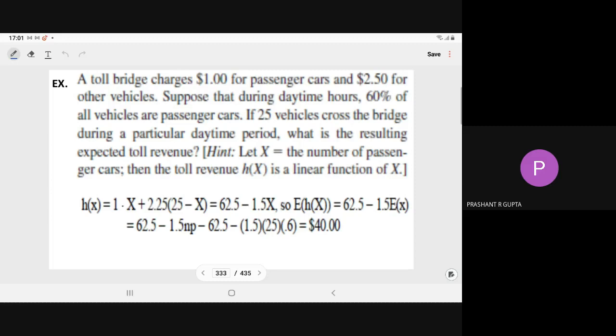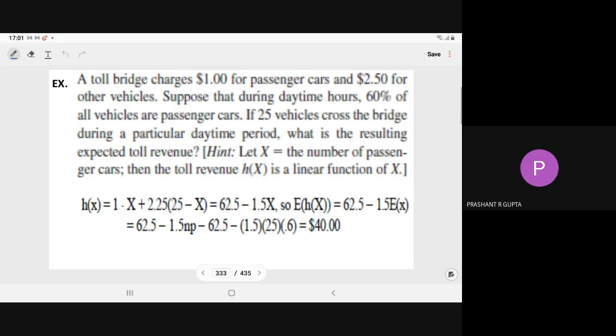So you have the distribution of X, not 25 minus X. No sir, in this they took X as the passenger cars, so they formulated h(X) in that manner, but I took X as the other cars.